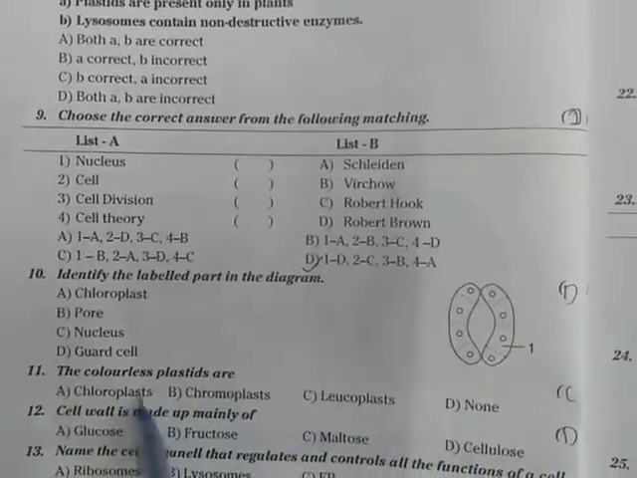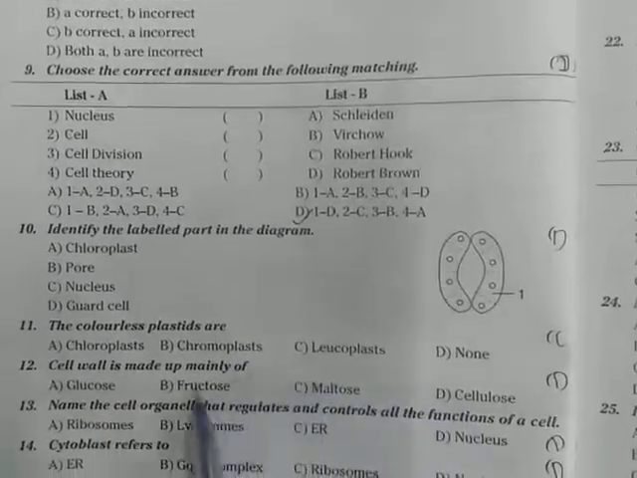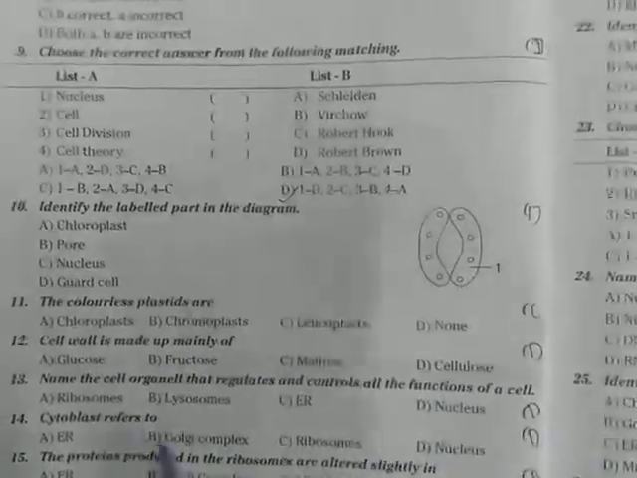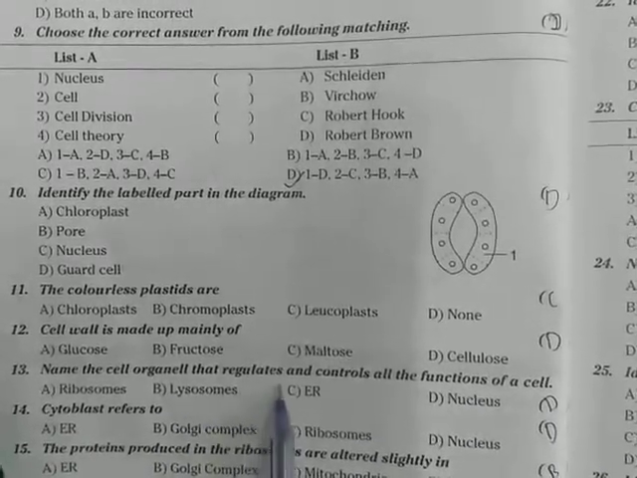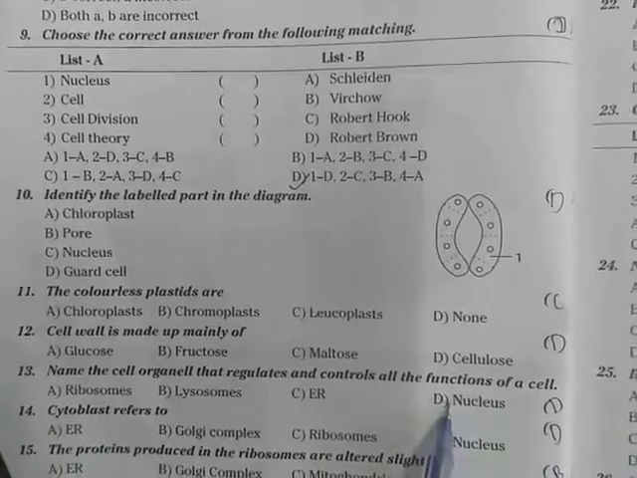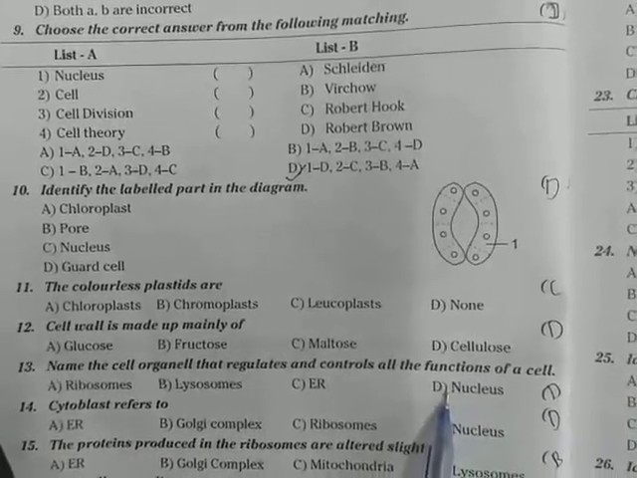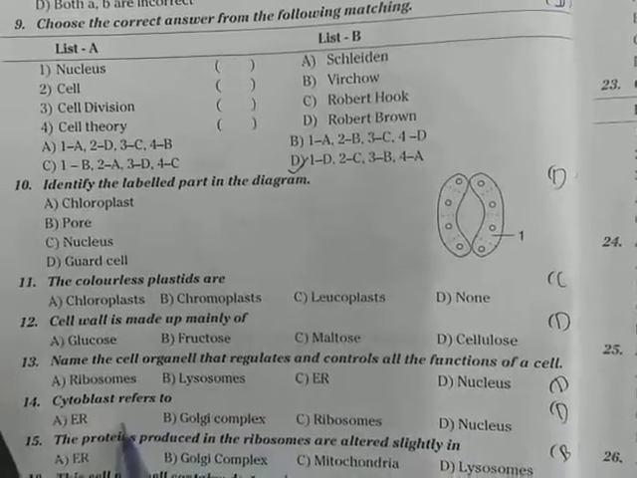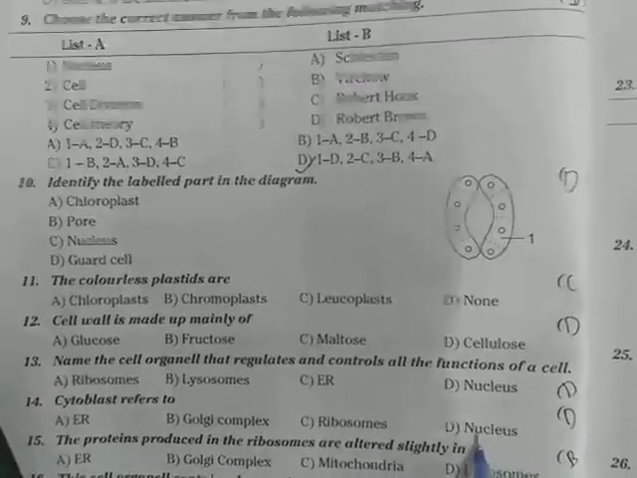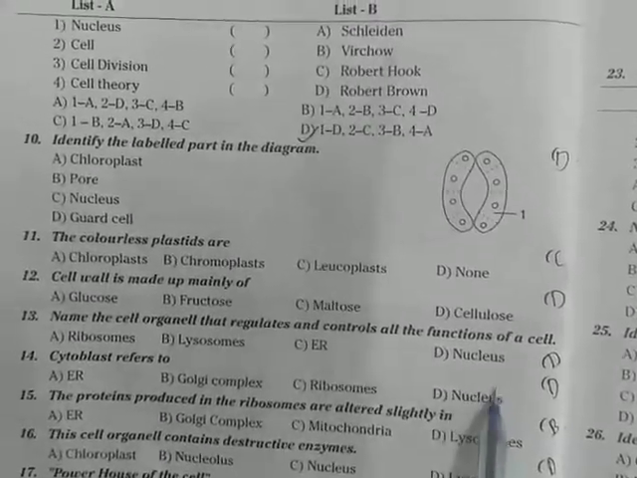Let us see. The colorless plastids we already studied. Colorless plastids are leucoplasts. Cell wall is made up of mainly cellulose. Name the cell organelle that regulates and controls all the functions of the cell. Which cell organelle is it? Nucleus. Nucleus regulates and controls all the functions of the cell. That is why it is called the CPU of the cell. Nucleus is called cytoblast. Schleiden called the nucleus cytoblast.